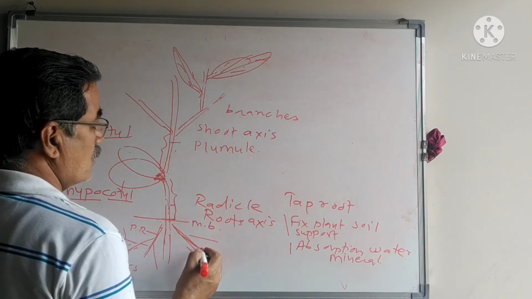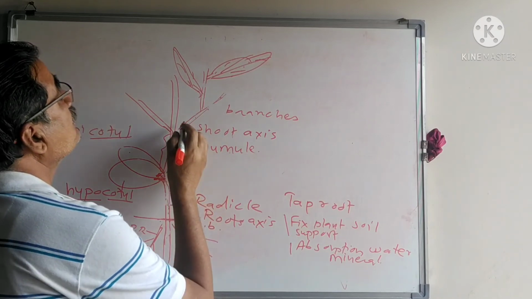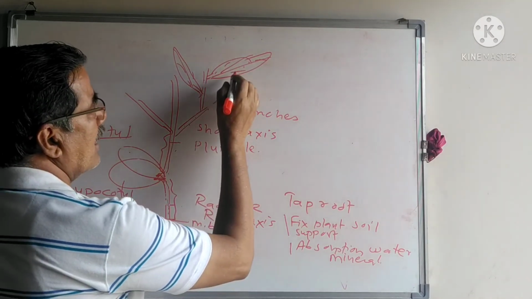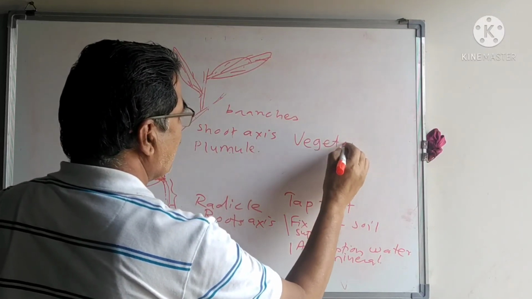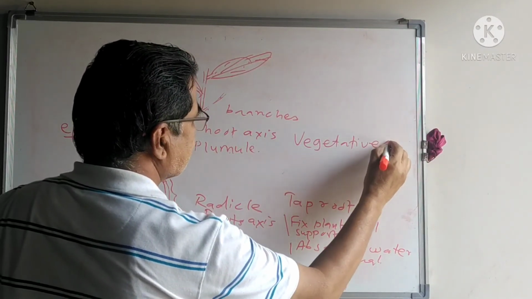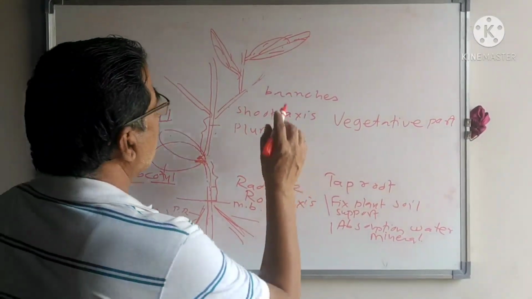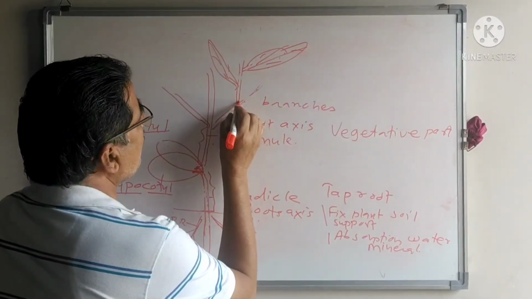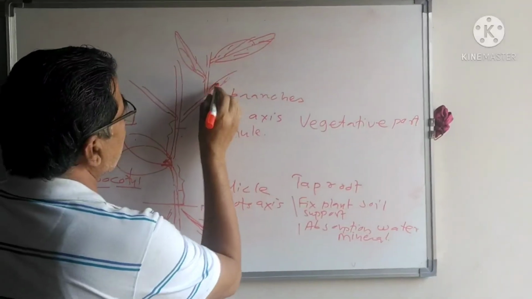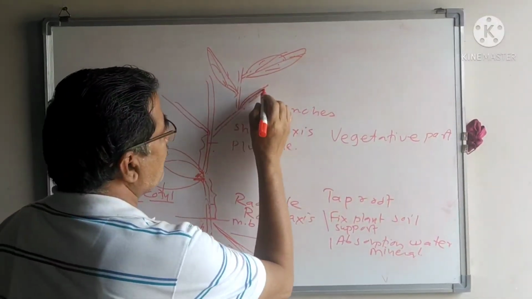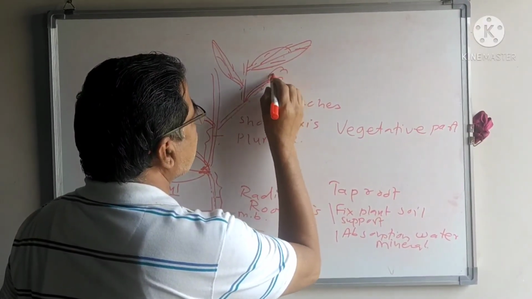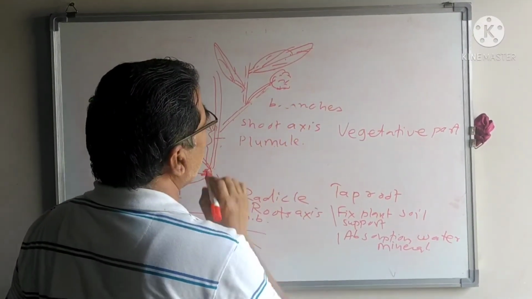The root, stem and leaves are the vegetative parts of the plant body. Flowers are arranged in the axils of the leaves and branches. The flowers are reproductive structures of the plant body.